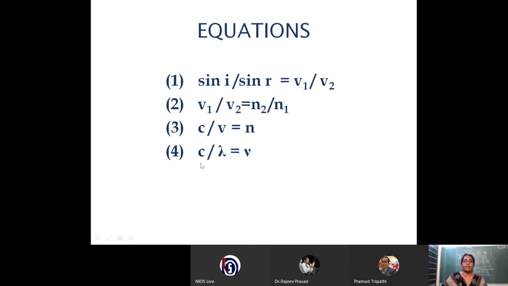And c is equal to nu lambda, an equation which we are borrowing from the previous chapter, because there are some questions in the exercise where we have to come across this equation also. Here lambda is the wavelength of the light, and this letter is read as nu. Nu is the frequency of the light. So remember these 4 equations related to what we have learned.